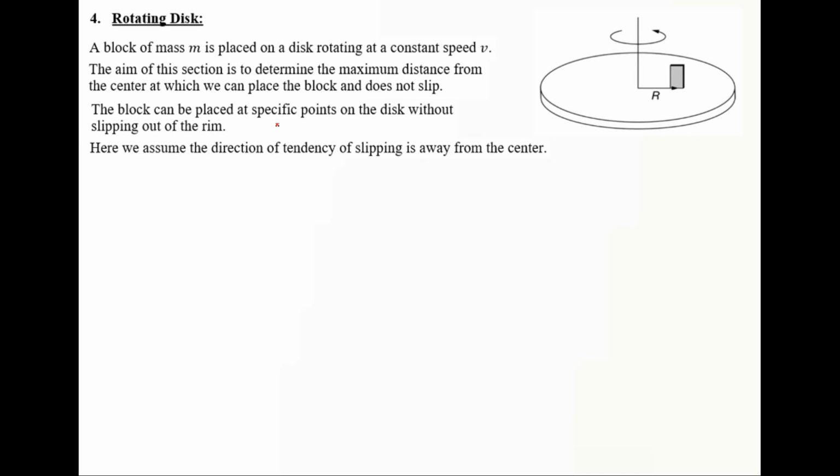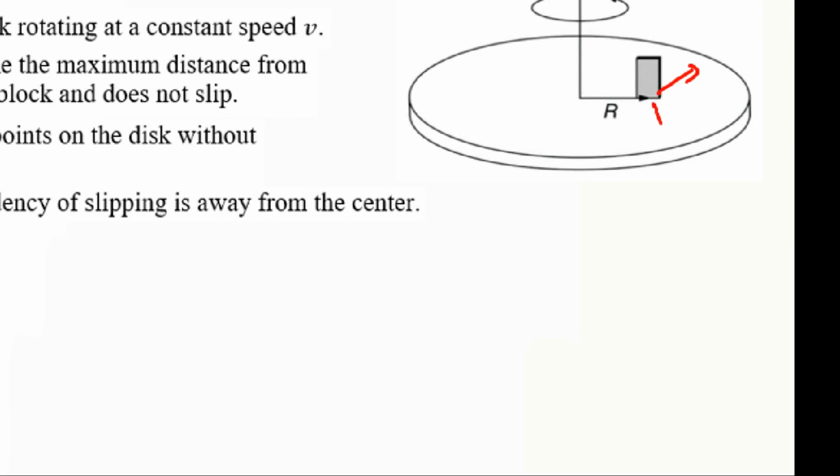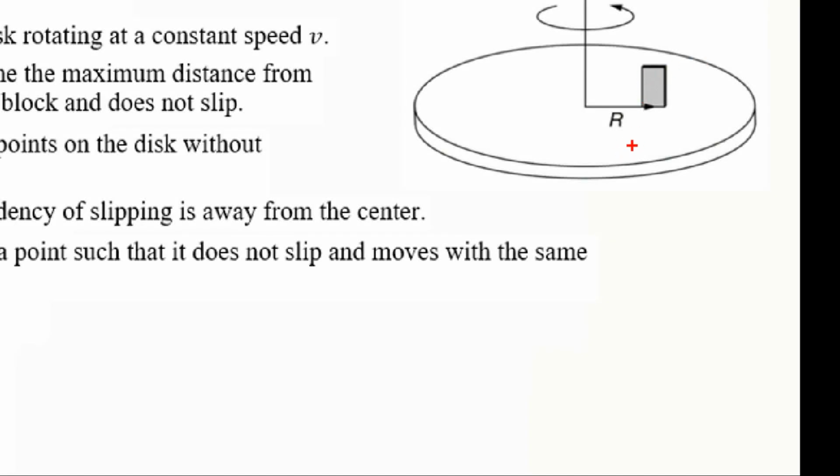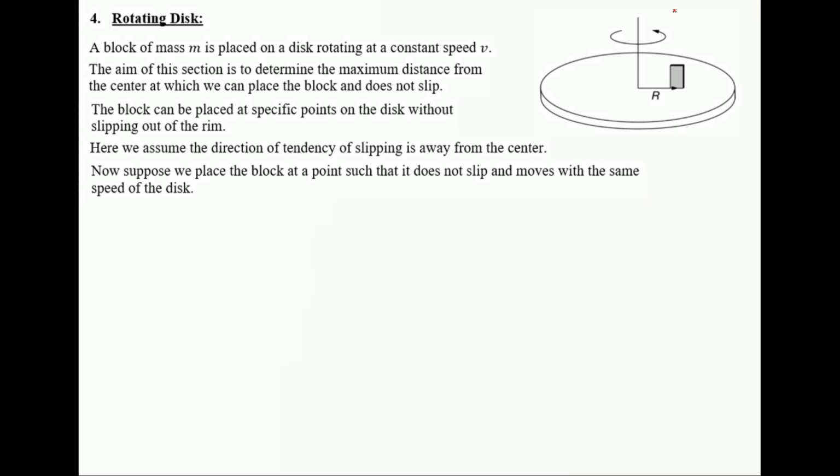The block might have several directions of slipping, for example slipping like this, slipping like this. Here we're assuming that the direction of slipping is just away from the center, radially outward. Now suppose we place the block at a point such that it doesn't slip and moves with the same speed of the disk. The block is in direct contact with the disk and it doesn't slip. As the disk rotates with an angular velocity omega, the block will rotate with an angular velocity omega as well.